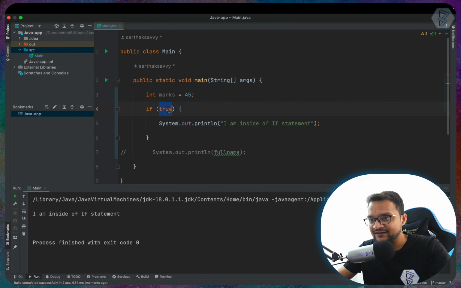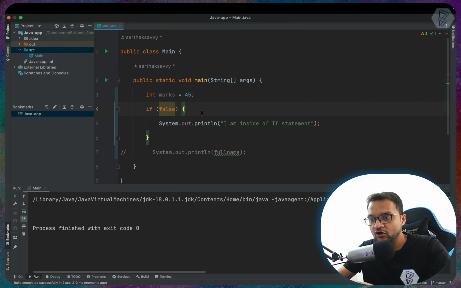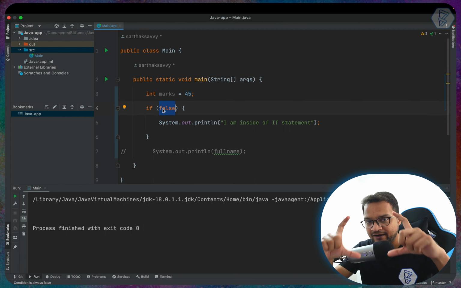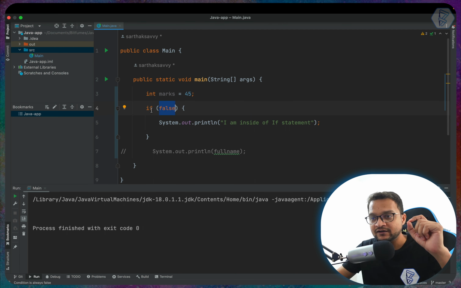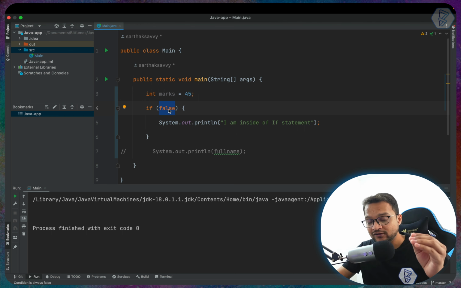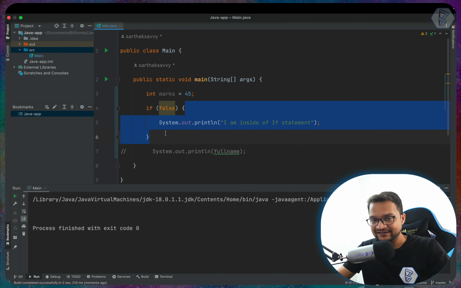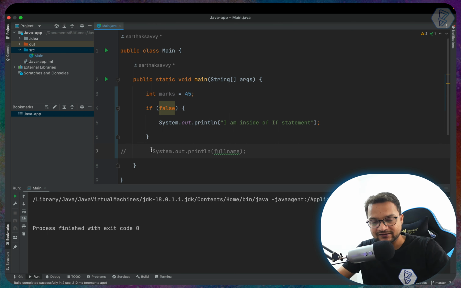Now what if I say false? If I say false here, it's not going to print anything because it will not go inside this if statement. Or I can say that if this condition, whatever we have defined inside the parenthesis after this if, is returning false, then it will just skip all these lines and go right after this.